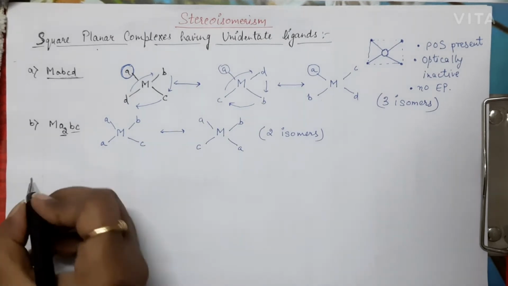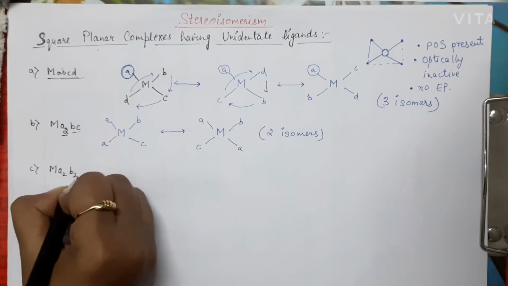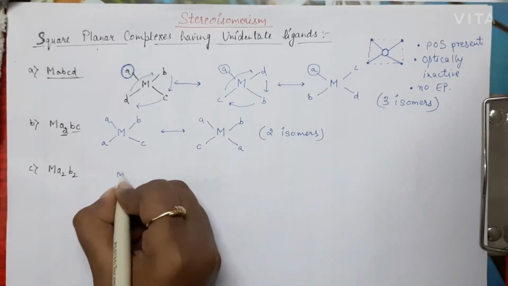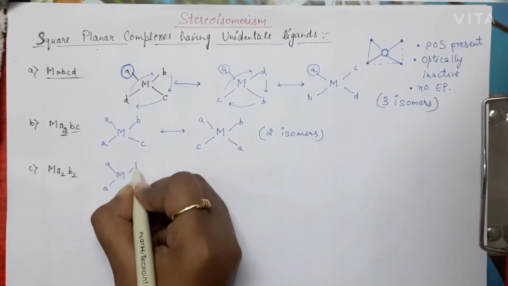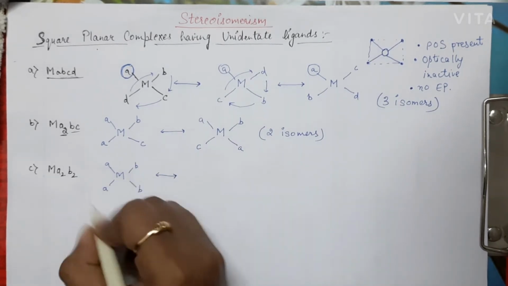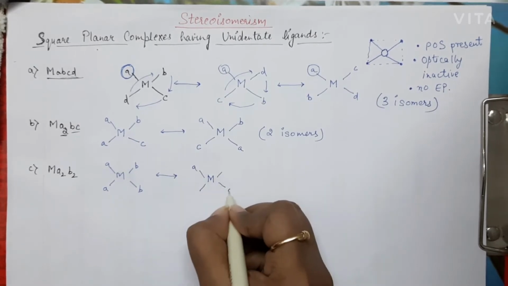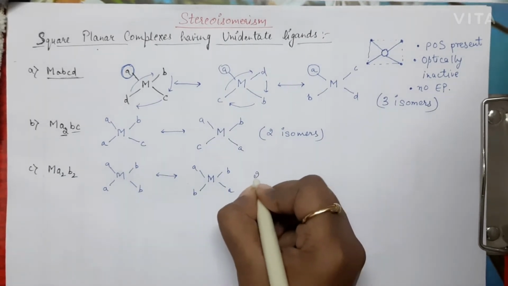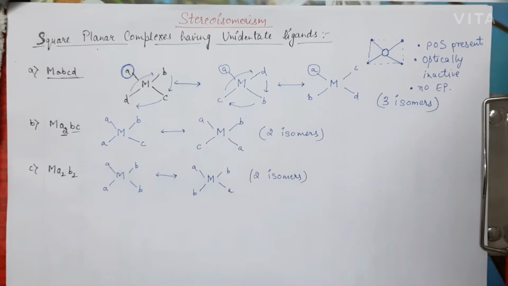Now time for the third type of complex, which is MA2B2 type. In this type of complex, suppose we have 2 A adjacent to each other and 2 B adjacent to each other, a cis position. So we can shift them to trans positions with each other like this, and there are no other possible isomers. So this particular complex also has 2 isomers.